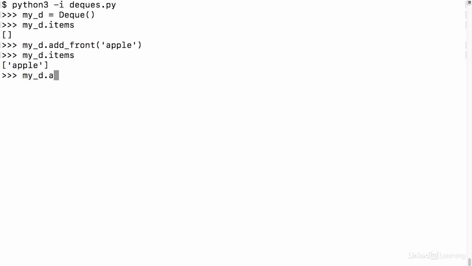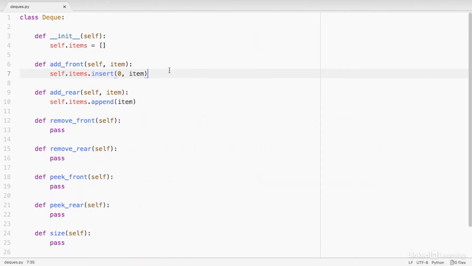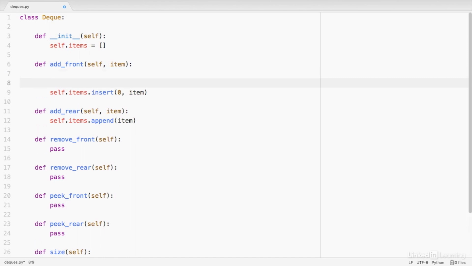We'll do my_d.addFront, and this time I'll pass in a string containing the word banana. If I check my_d.items again, cool, that's exactly what I get. So we know that the addFront is working properly. Let's try the addRear method. We'll do my_d.addRear, and this time I'll pass in a string containing the word carrot. Check the items, and carrot should now appear to the right of apple. Cool, this works. We can go back to our code and add a little docstring note just describing what this